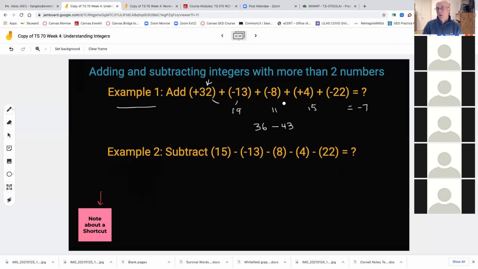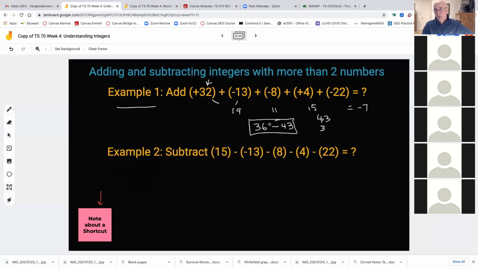Let me check it. 13 plus 8 is 21, plus 22. Yeah, minus 43. All right. So now I've broken it down by combining the like terms, the pluses and the minuses together. I got 36 minus 43. Remember the rule, if you have different signs, you subtract, so 43 minus 36, which would be 7, so -7, okay?